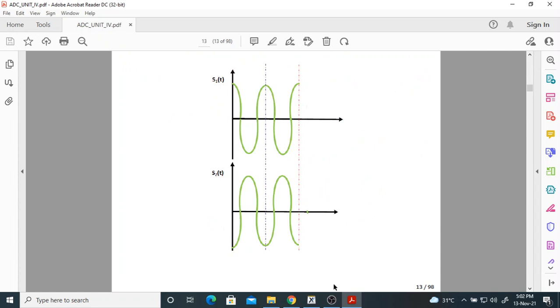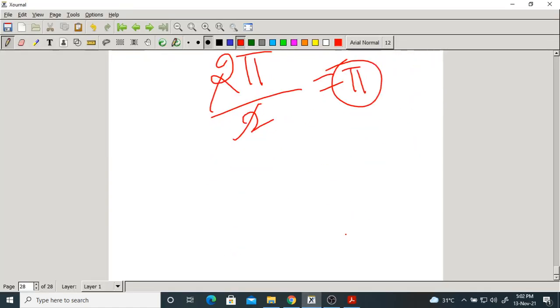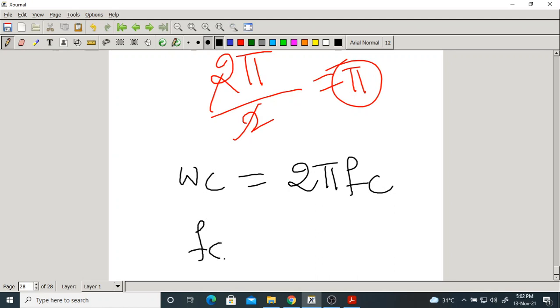Okay. One more thing, I forgot to tell you. Here we are writing omega ct, no? Omega ct is a carrier frequency. Omega c or 2 pi fc. Fc is a carrier frequency. Fc should be equal to some n by Tb, where n is an integer. N should be an integer.